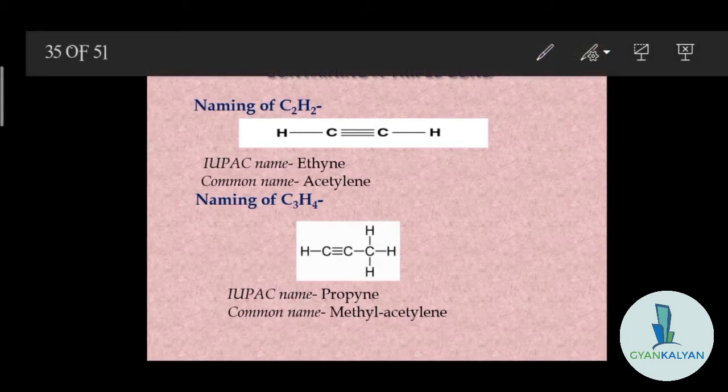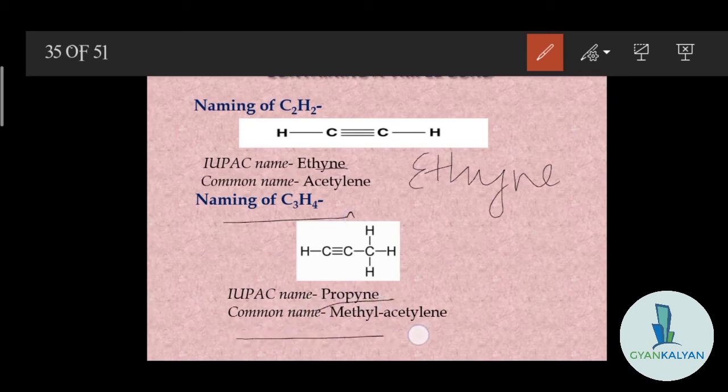So due to the presence of two carbon atoms, ETH will come and the triple bond will lead to YNE. Okay, so the name will be ethyne and the common name will be acetylene. Again we have three carbon atoms in the next structure, so it will be propyne and the common name is methyl acetylene. Okay.